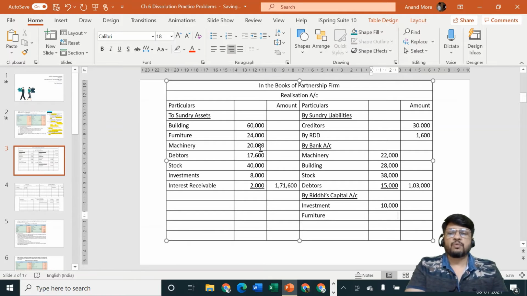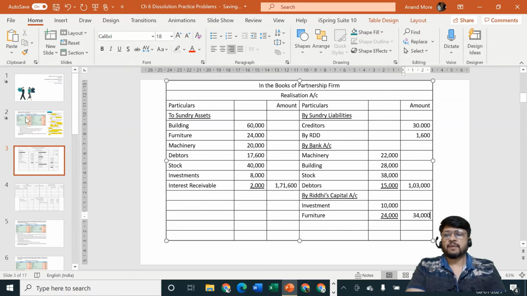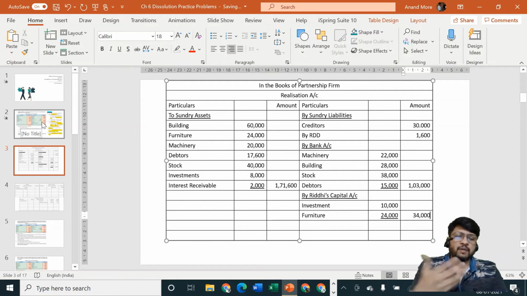Furniture value is how much? Book value 24,000. So I'm going to consider 24,000. Outer column will be 34,000. Okay, next part. So we are completing the adjustments one by one.